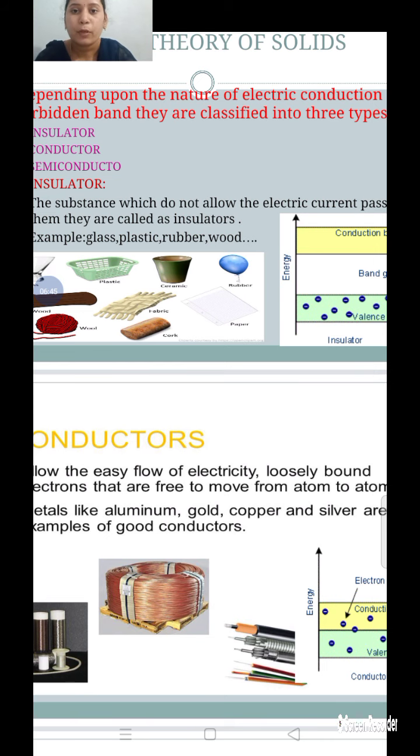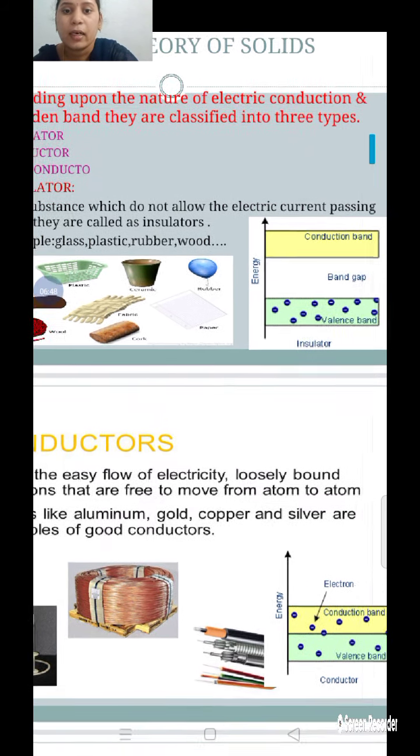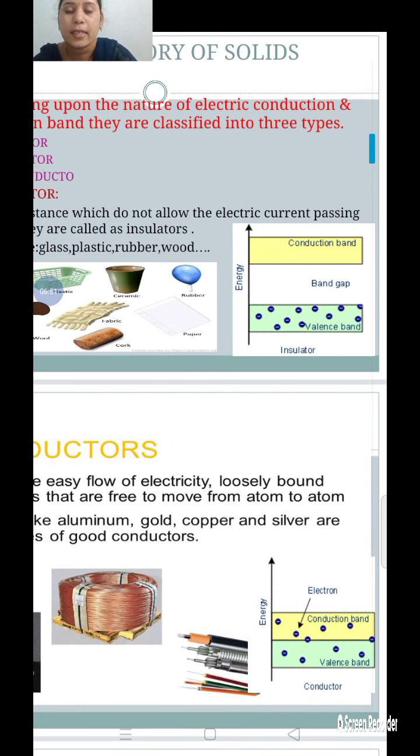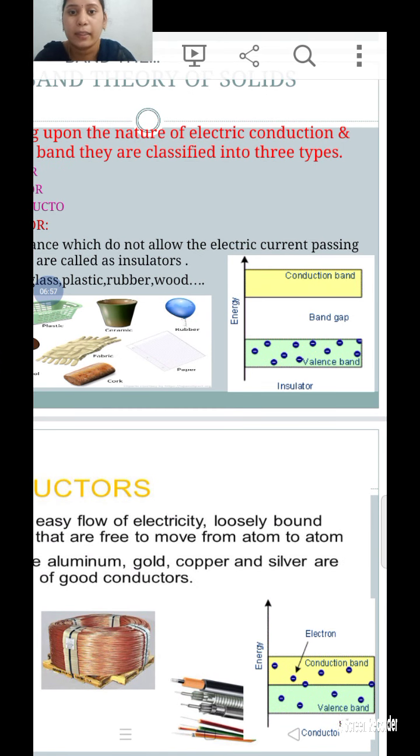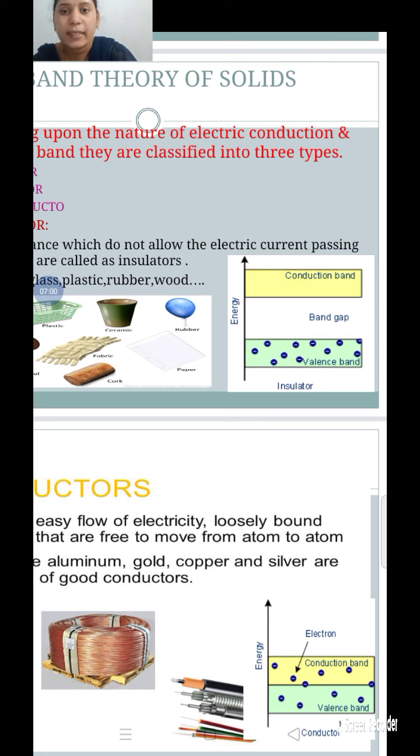Now let us discuss the forbidden energy gap in insulator materials. First, let us consider the valency band and conduction band. Here the valency band is completely filled with electrons, and the conduction band is an empty band.